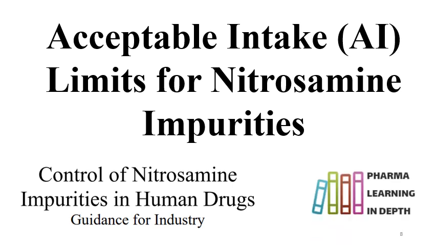This is the short video on acceptable intake limits for nitrosamine impurities. Mainly the nitrosamine impurities are small nitrosamine impurities and the NDSRIs. So toxicity data is used for determining the AI limit. LD50 data is there, then the CPC approach is there, then surrogate compound data is there. And sometimes the regulatory bodies need to be communicated with for the finalization of AI limits.